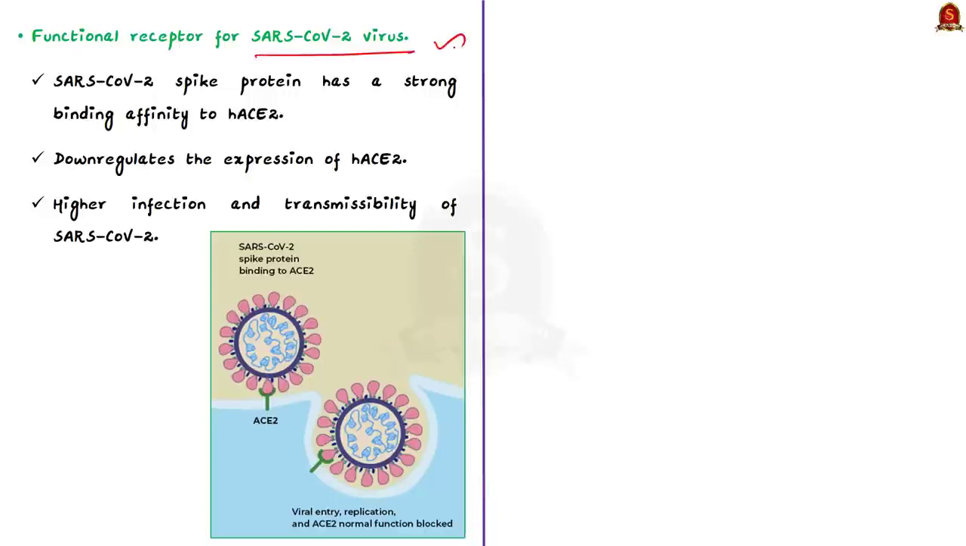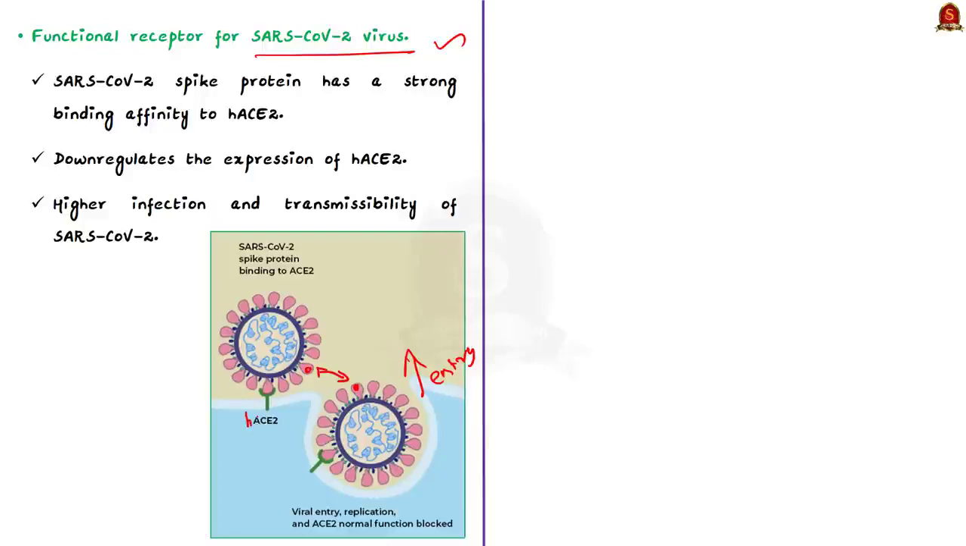That is, it provides entry to SARS coronavirus 2, or we can say SARS coronavirus 2 sneaks into the humans through HACE2 receptors. In other words, we can also say SARS coronavirus 2 spike protein has a strong binding affinity to the HACE2 receptors. Okay, this is the problem.